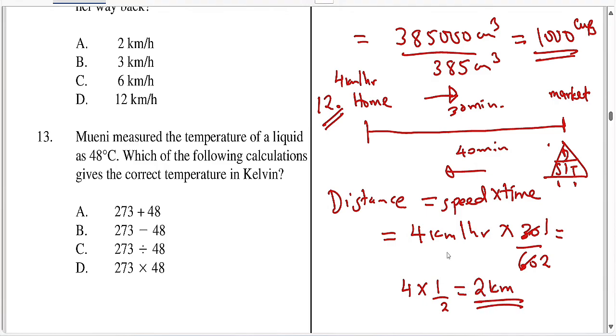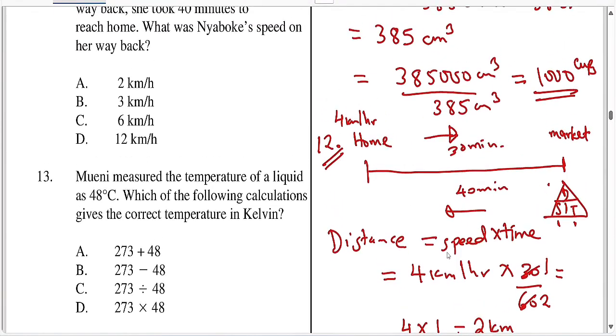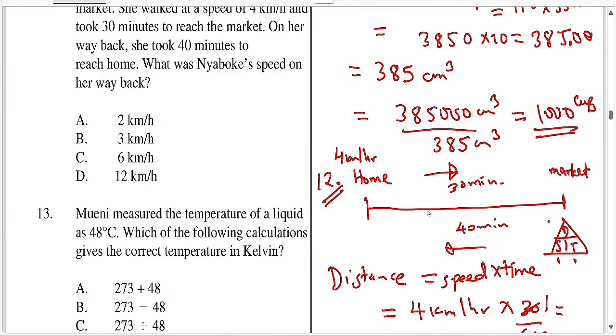Distance from home to market and from market back home is the same.